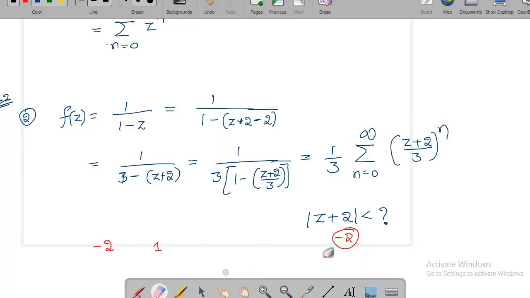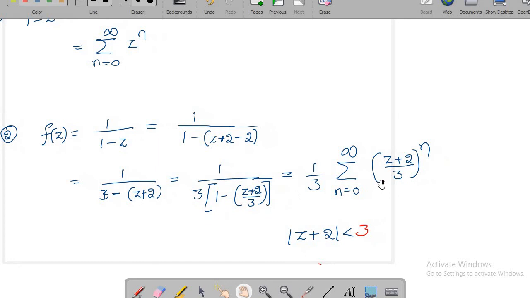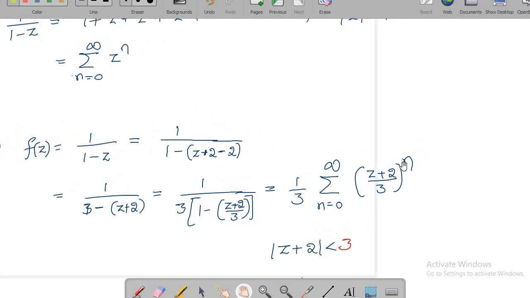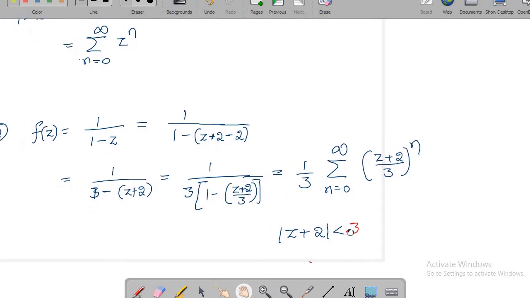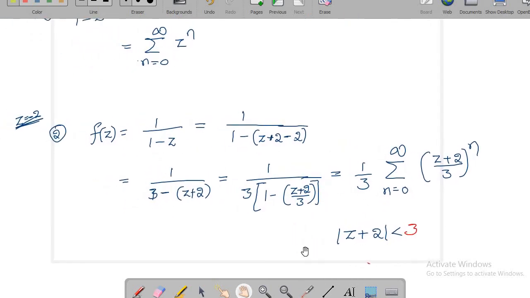So the maximum possible radius here is 3. So this expansion is valid and it is 3. Okay, and of course you can see it is in the form of x power n. You know this geometric series is convergent if and only if mod x is strictly less than 1. It means mod z plus 2 by 3 is strictly less than 1. It is same as mod z plus 2 is strictly less than 3. You can directly obtain from here, or you can obtain from the singularity as well.